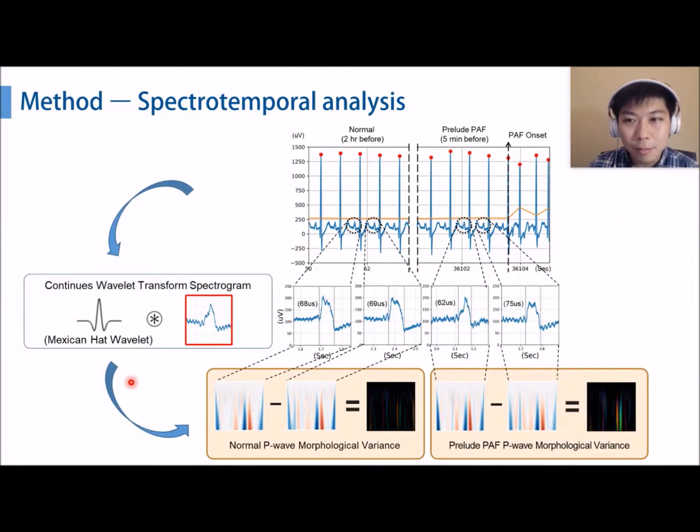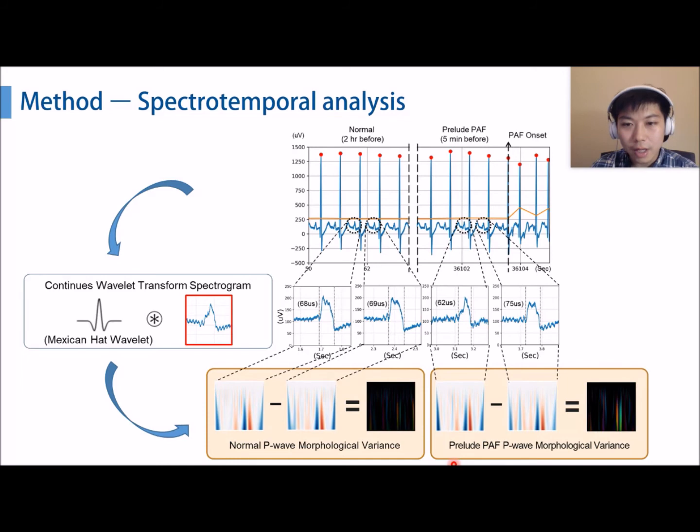The spectral temporal analysis includes the wavelet transform with the Mexican hat mother wavelet, which is the most identical to the P-wave, and we applied a spectral subtraction technique to neighboring P-waves. The spectrogram conducts a morphological difference feature, which is the P-wave morphological variance.